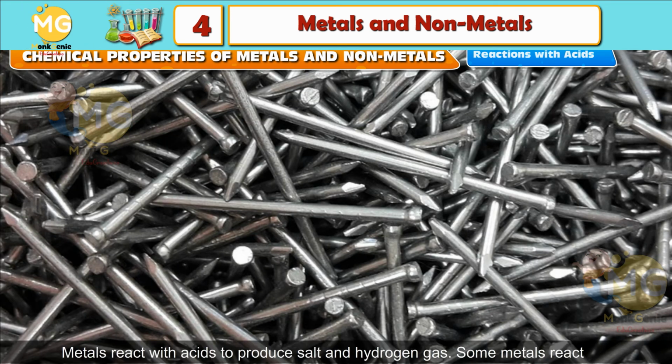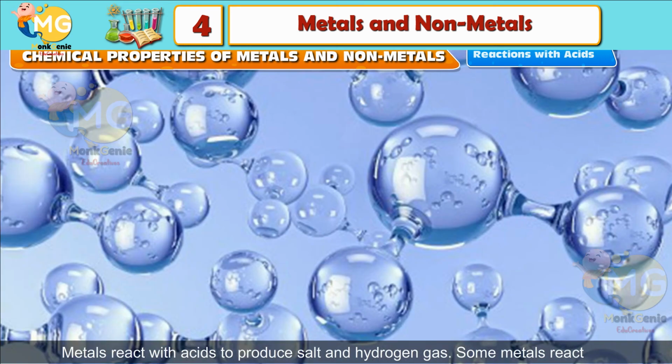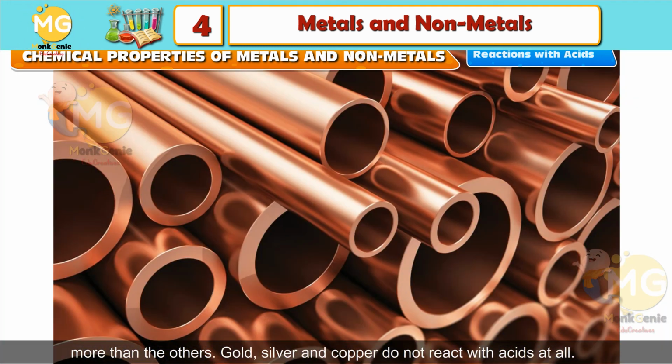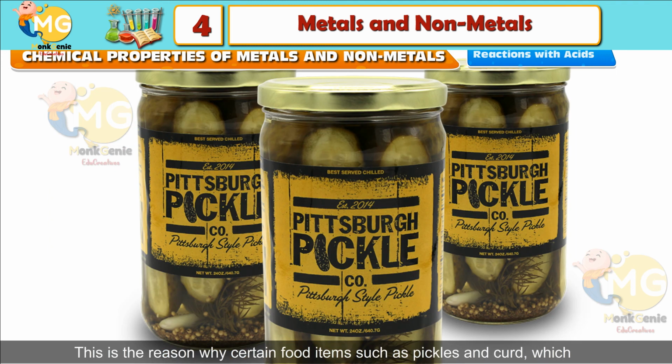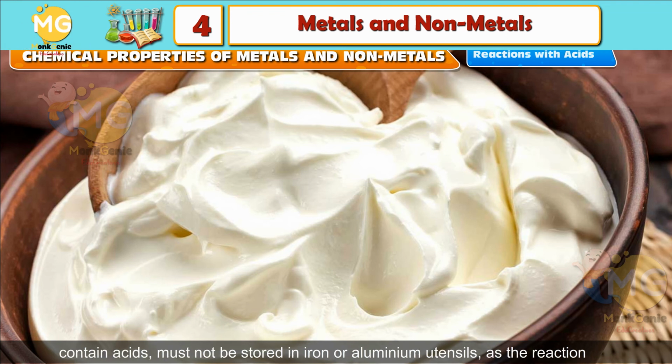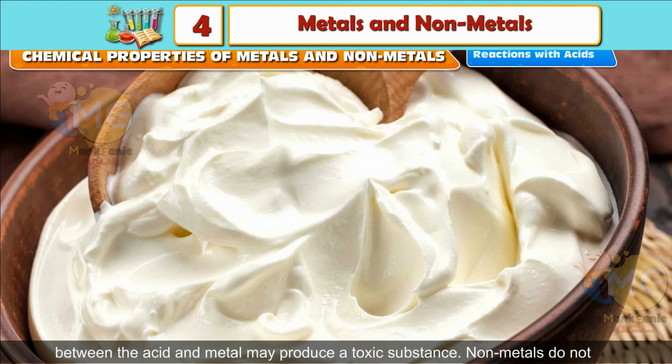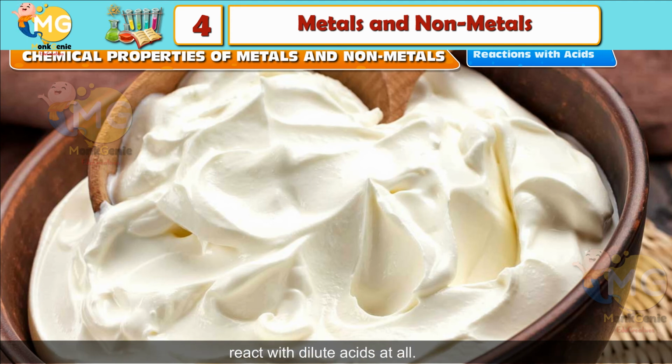Reactions with acids. Metals react with acids to produce salt and hydrogen gas. Some metals react more than the others. Gold, silver and copper do not react with acids at all. This is the reason why certain food items such as pickles and curd, which contain acids, must not be stored in iron or aluminium utensils, as the reaction between the acid and metal may produce a toxic substance. Non-metals do not react with dilute acids at all.